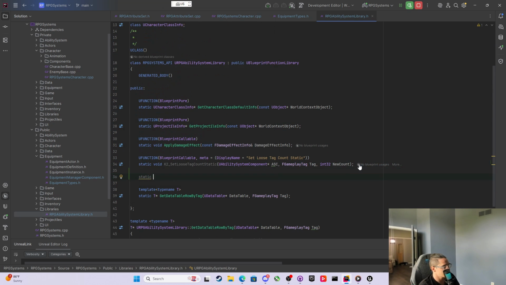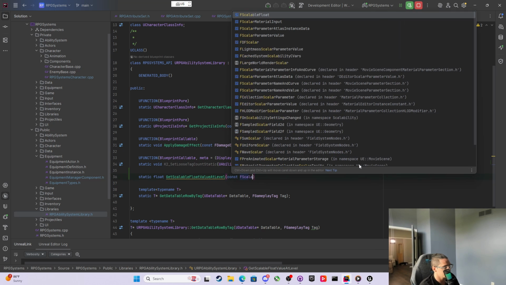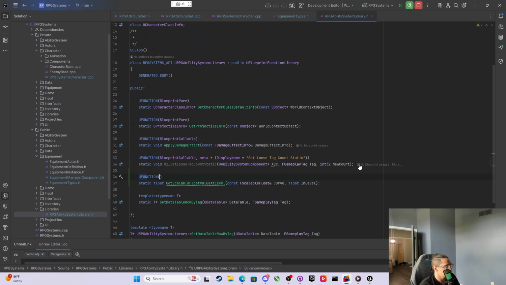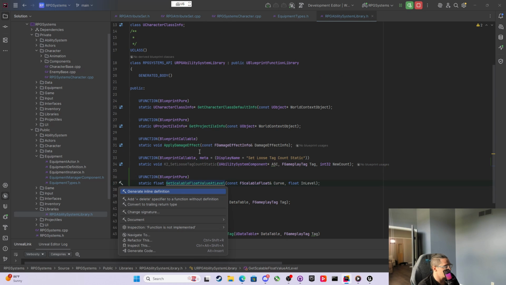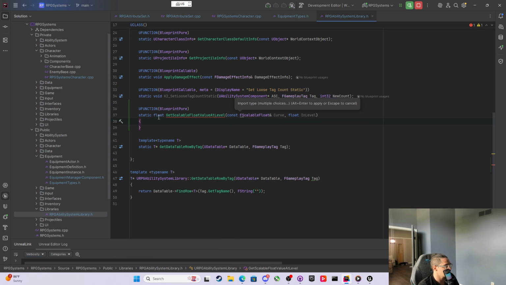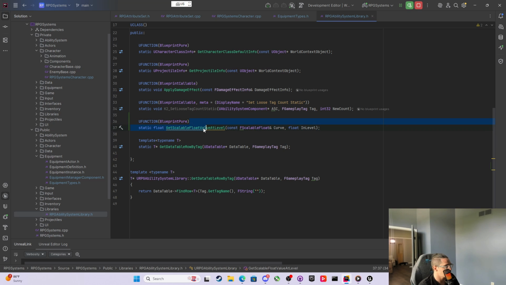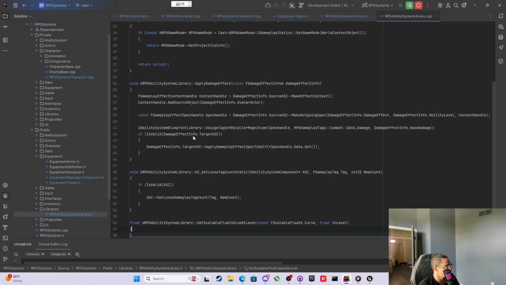We're going to say static, and this will be a float return, and it's going to say GetScalableFloatValueAtLevel, and it's going to take a const FScalableFloat reference called Curve, and then it's going to take a float called InLevel, and we can make this a UFUNCTION and label it BlueprintPure, because it's going to be super easy. Oops, I don't want an inline definition. I want an actual definition. Show context action, generate definitions.